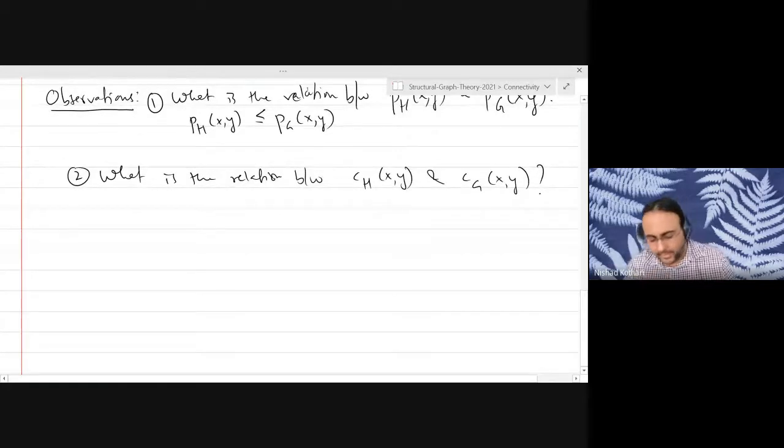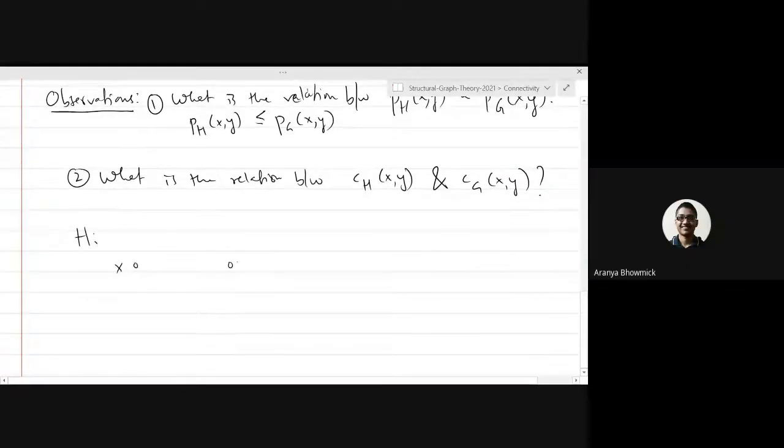This is a bit trickier than the previous one. Let's make a drawing. Supposing in the graph H, I can separate X and Y. Sir, I think it would be CGXY less than or equal to CHXY.